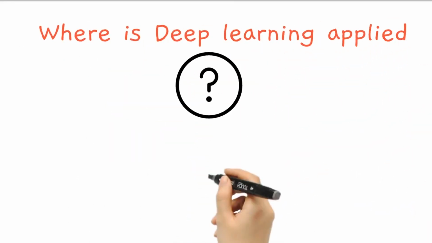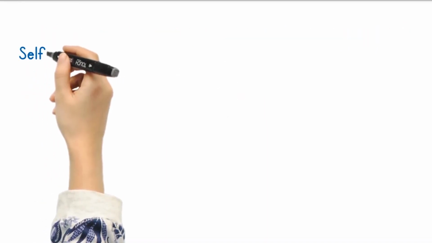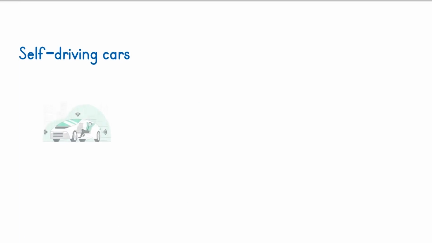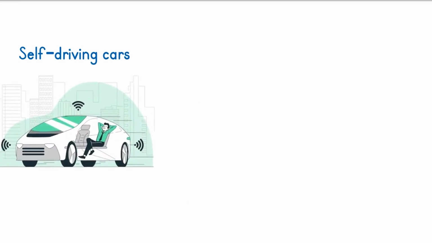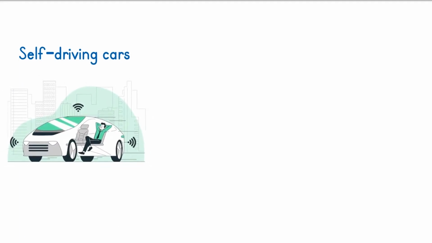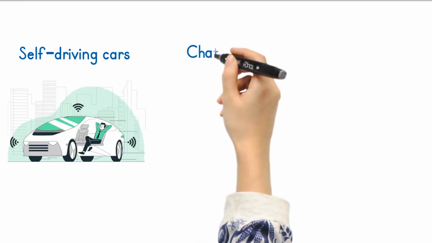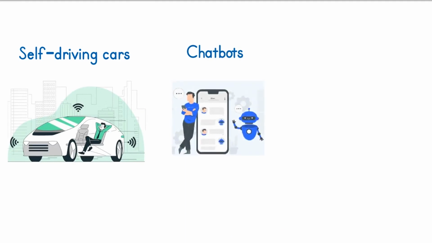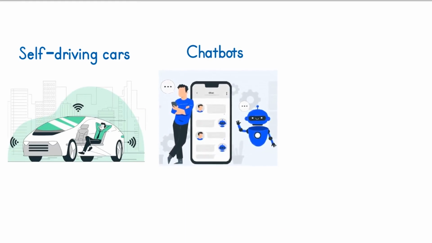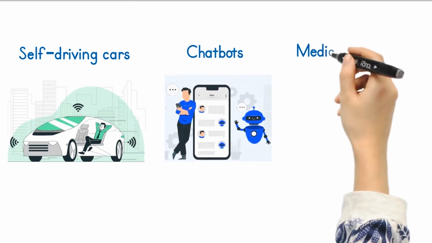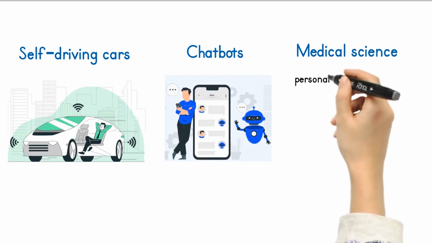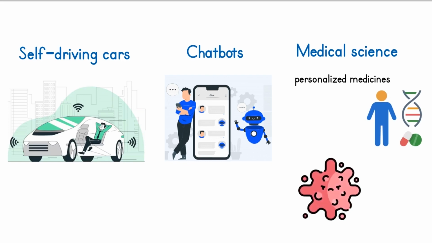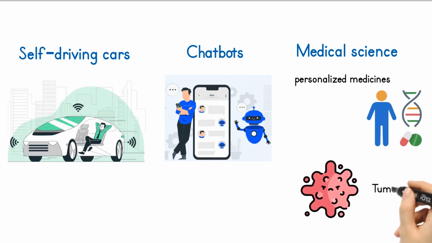So, where is deep learning applied? Self-driving cars, autonomous vehicles, are already on our roadways. Deep learning algorithms help determine whether there are other cars or humans around and react accordingly. Chatbots have gained popularity and appear on many websites. Chatbots powered by deep learning can increasingly respond intelligently to a number of questions. In medical science, deep learning is helping scientists create personalized medicines, diagnose tumors, and for other medical purposes.